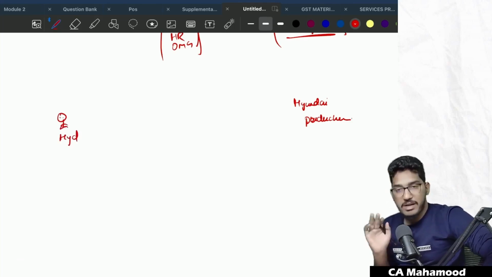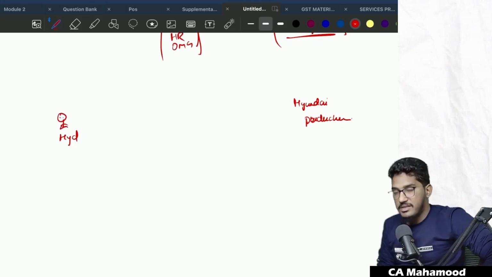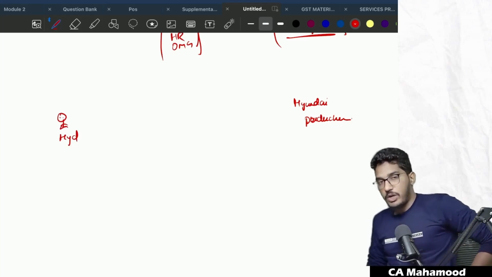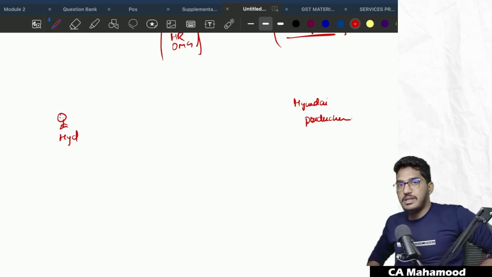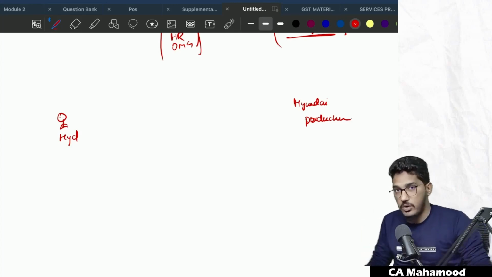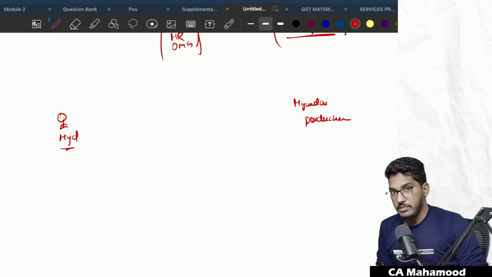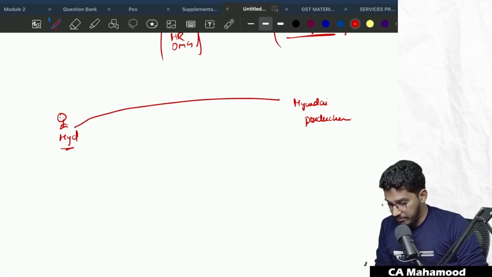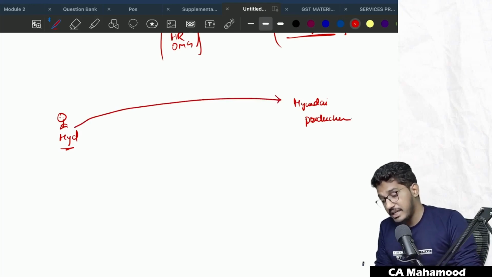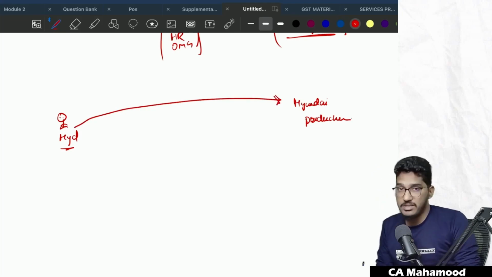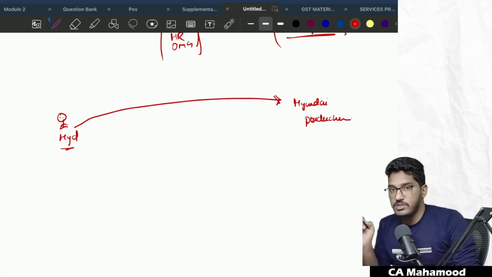If he wants to buy one Hyundai car, if he buys it in the Hyderabad location, what actually will happen is, in Hyderabad the taxes are a bit high. The road taxes and all are a bit high. The car will cost him a little bit higher. However, he could spend some time. He will go to Pondicherry, and if he buys the car there, and gets it registered in the Pondicherry state, then the taxes will be low. So he wants to save some taxes. He wants to save on the price actually.